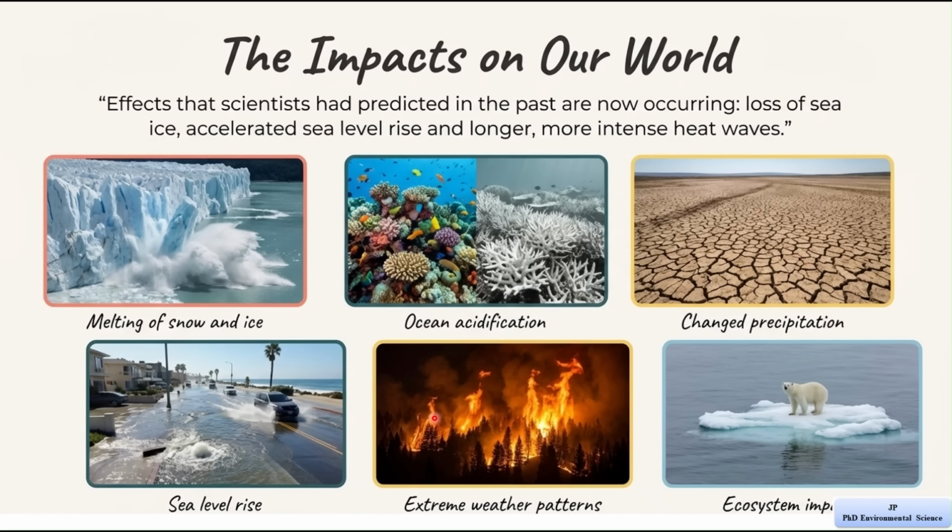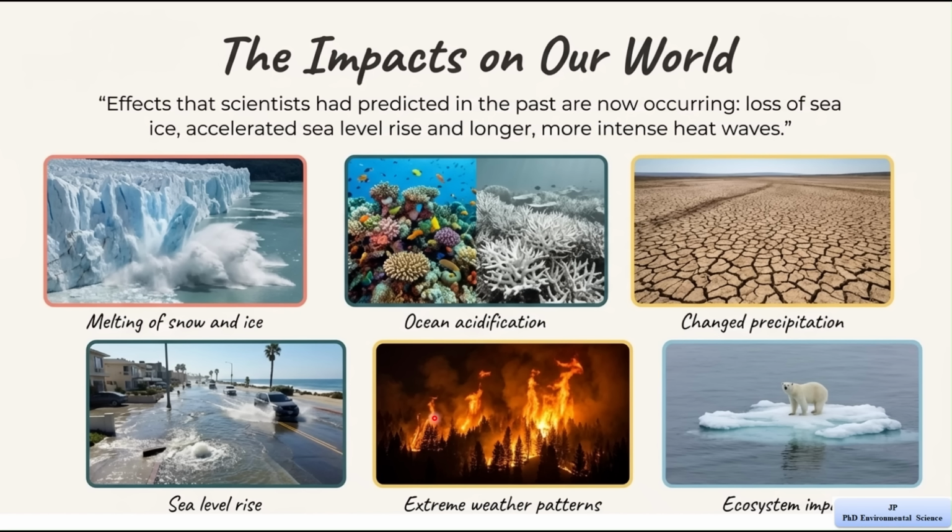Extreme weather patterns. Climate change is causing more intense and frequent extreme weather events. These include stronger storms, heat waves, wildfires, heavy rainfall. These events can damage property, harm people, and affect the environment.